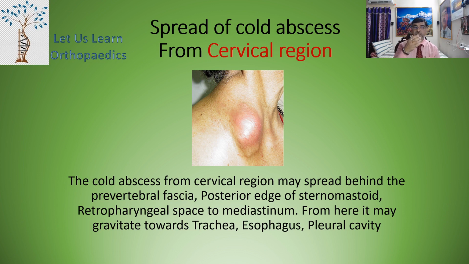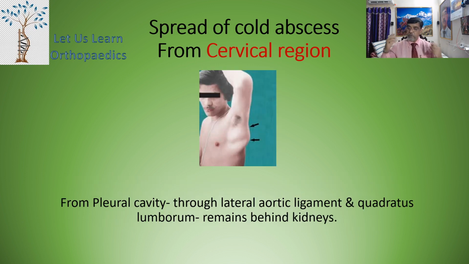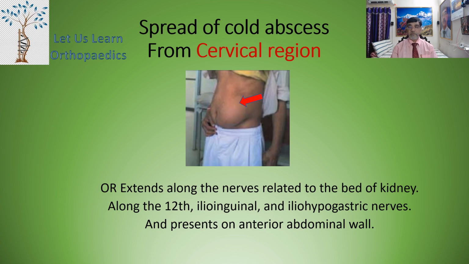Then from the retropharyngeal space it may go to the mediastinum, and from here it may gravitate towards the trachea, esophagus, pleural cavity, and from the pleural cavity through the lateral arcuate ligament and quadratus lumborum it may remain behind the kidneys, or it may extend along the nerves related to the bed of the kidney, along the 12th, ilioinguinal or iliohypogastric nerves, and it may then present at the anterior abdominal wall as you can see in this particular diagram.